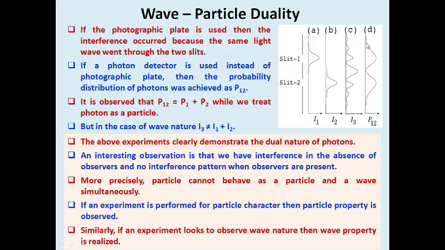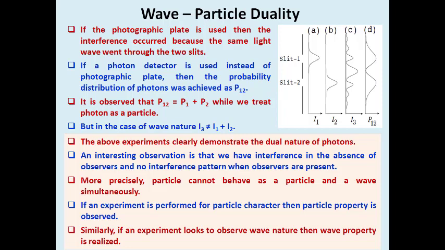So with the condition of an observer, we couldn't expect any more interference pattern. So we can say a particle cannot behave as a particle and a wave simultaneously. From this experiment, it was proved that whenever you want to discuss particle nature, to solve any physical phenomena, you have to explain with particle nature alone. Otherwise we can explain the phenomena by wave nature, meaning you should use wave nature concepts alone. There is no chance of using particle nature for certain parts of the explanation and wave nature for other parts. It is not at all possible.